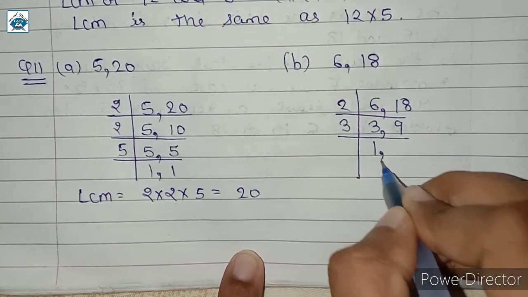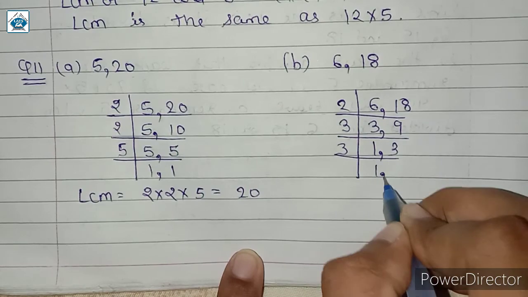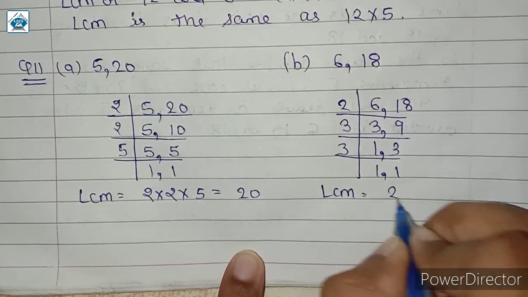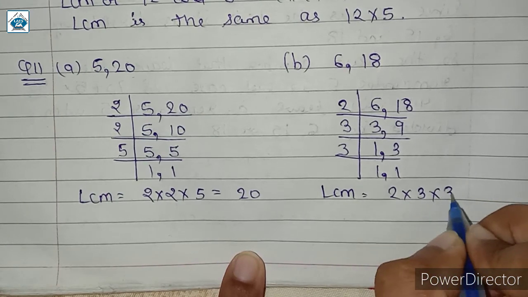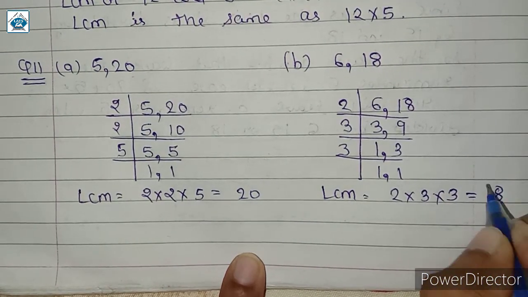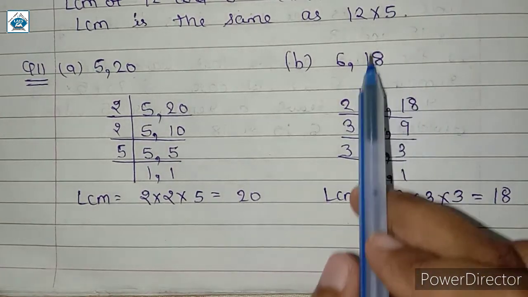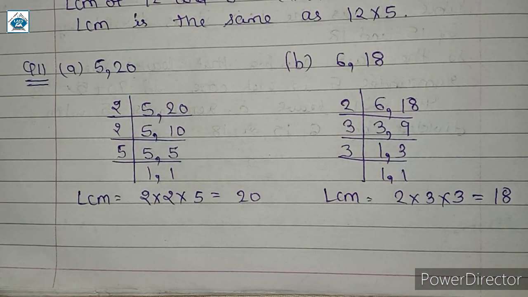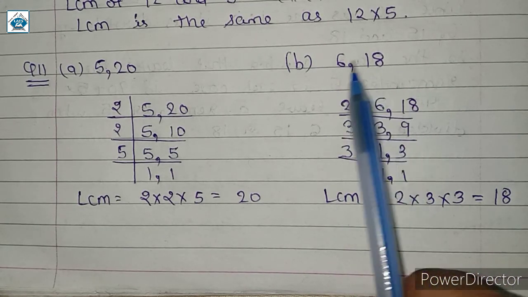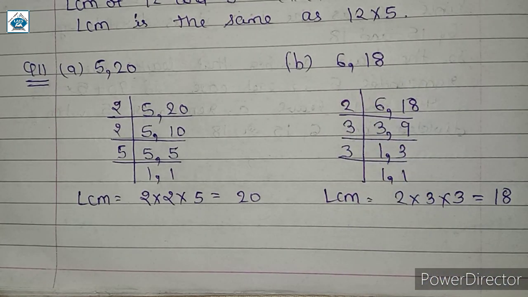Again this is divisible by 3, giving 1 and 1. So here the LCM is equal to 2 multiplied by 3 multiplied by 3, which is equal to 18, since 9 2s are 18. So in this case also the greater number is the LCM, यानी कि 6 जो है 18 का फैक्टर है और 6 और 18 का जो LCM है वो 18 खुद है.